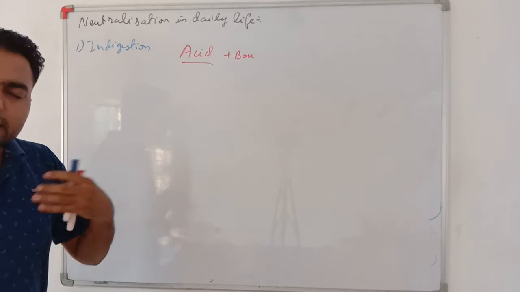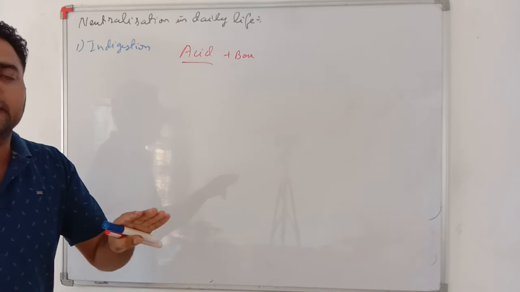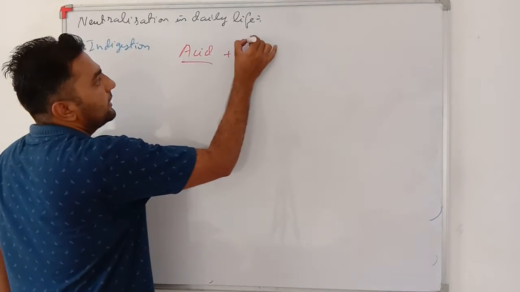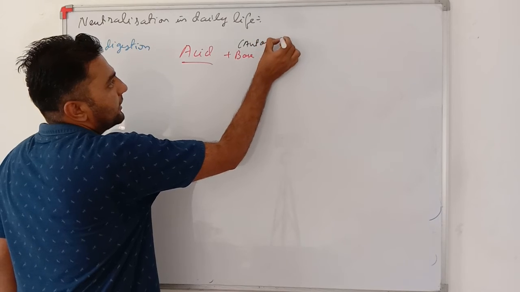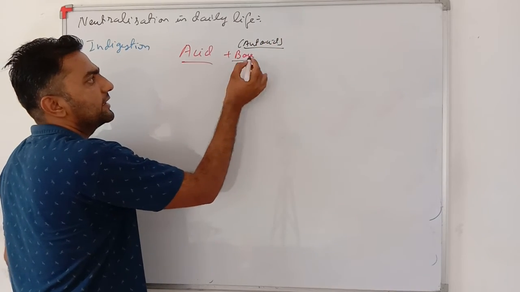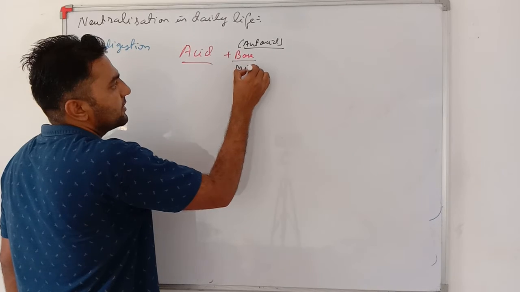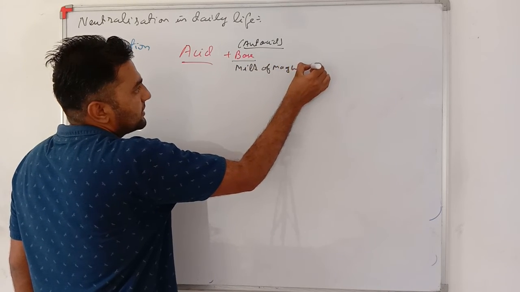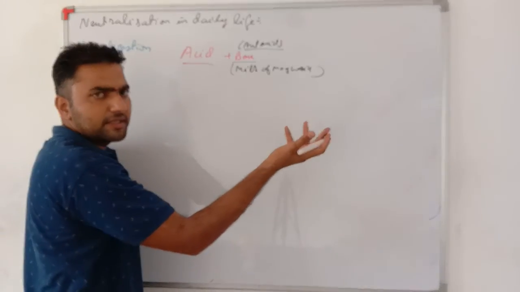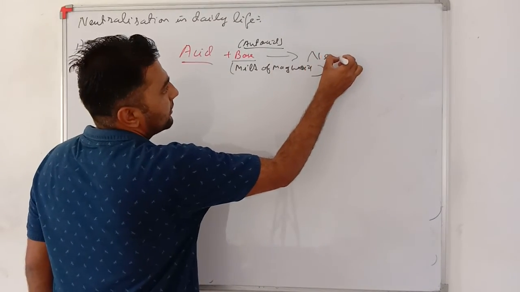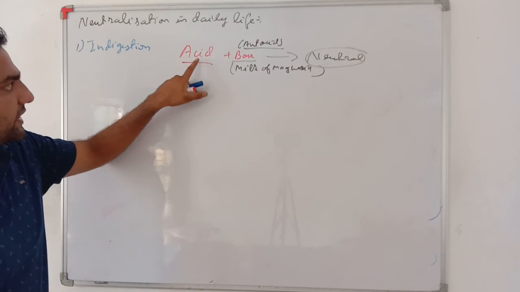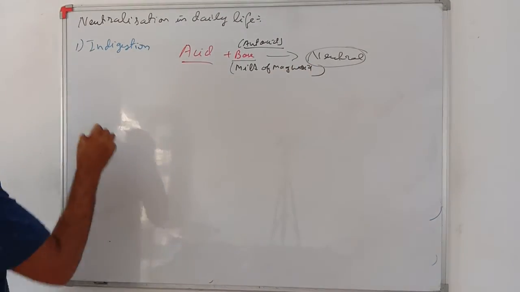When there is indigestion in your stomach or you are facing acidity, what we drink is an antacid. What is an antacid? Antacid is a base. A general example of antacid is milk of magnesia. That is a base. And we get a neutral product. It means I was having a problem because of acid, I added the base, and the solution is neither acid nor base.